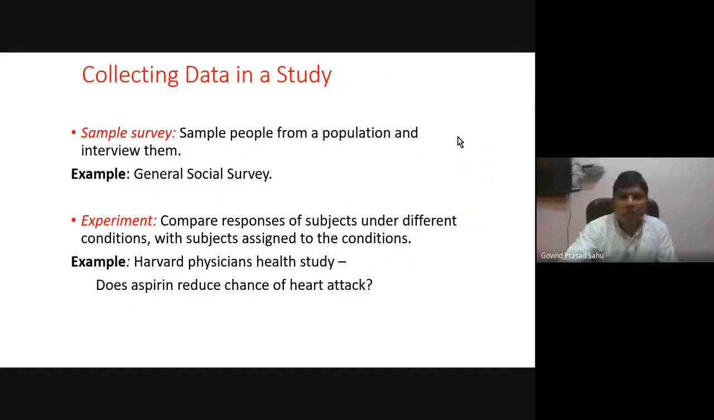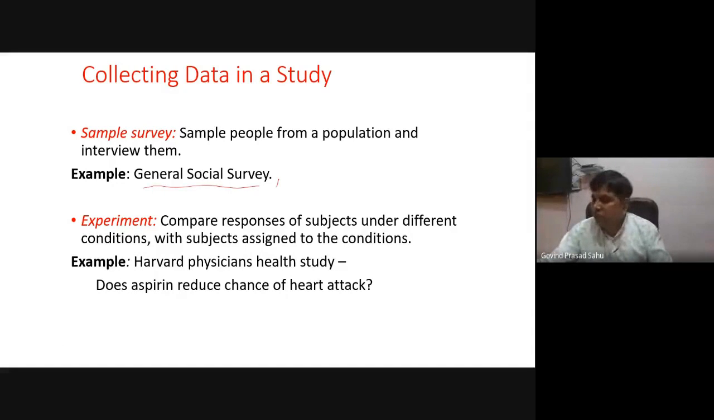As I told, in inferential statistics, what we do in a sample survey is collect data from the sample, analyze those data, and then interpret them for the population. We sample people from a population and interview them. The General Social Survey or any kind of survey is of this category.